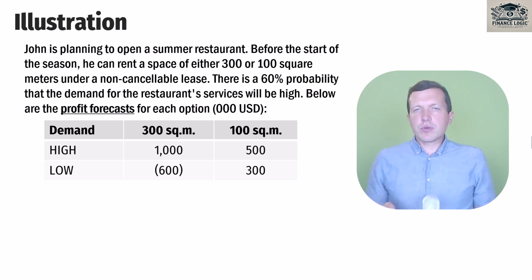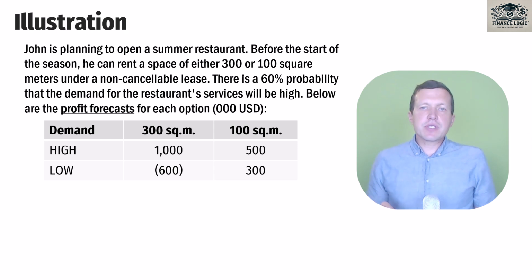Assume that John is an entrepreneur and he is planning to open a summer restaurant. Before the start of the season he can rent a space of either 300 or 100 square meters under a non-cancelable lease. It means that before the business season starts, John needs to decide which area to select.